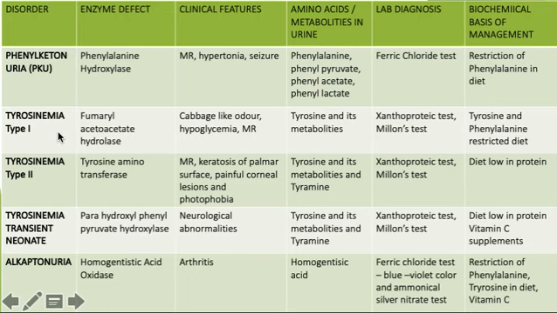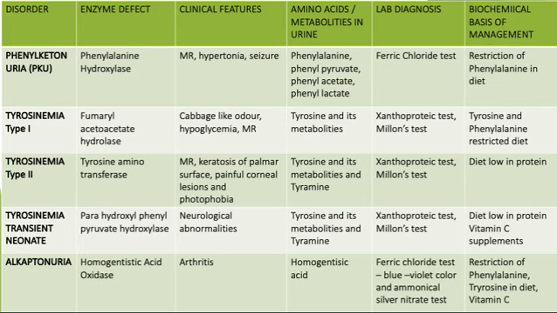The next is tyrosinemia type 1. It is due to deficiency of fumarylacetoacetate hydrolase enzyme. What happens here? There is cabbage-like odor, hypoglycemia and mental retardation. The metabolites excreted are tyrosine and its metabolites. The test done for diagnosis is xanthoproteic test or Millon's test. And then the biochemical basis of management is a tyrosine and phenylalanine restricted diet.